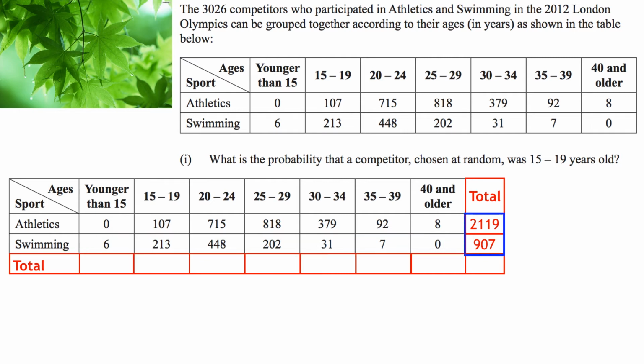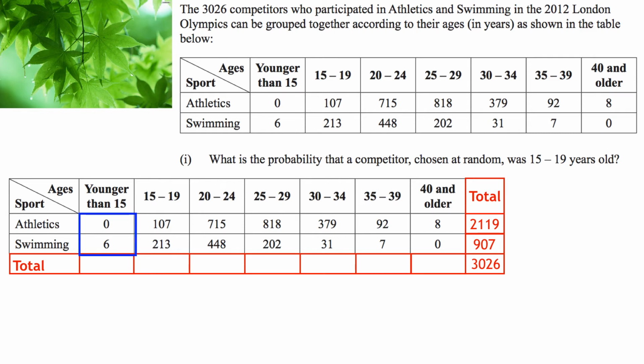Then I'm going to add both of those totals up, so 2,119 plus 907, and that's going to give me a total of 3,026, which is how many competitors we were told right at the top of the question.